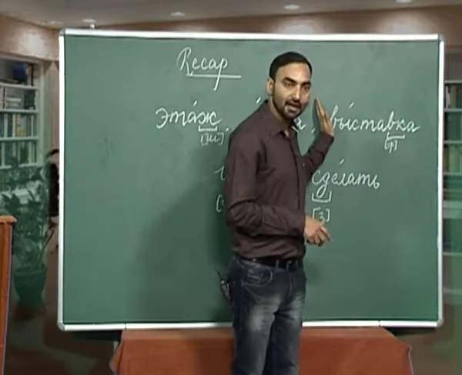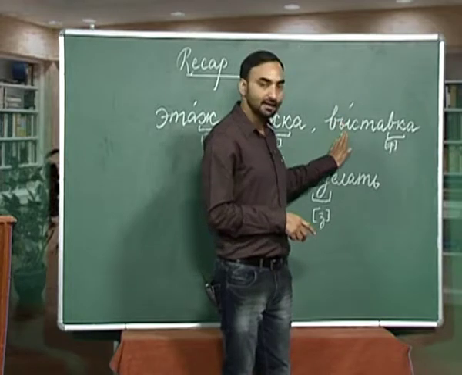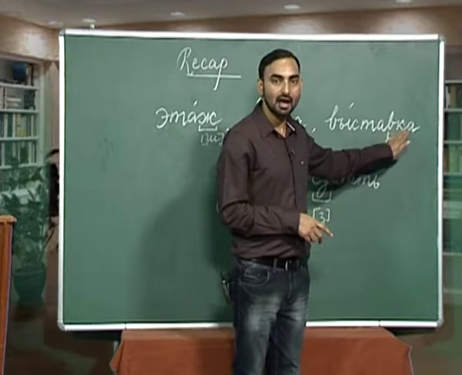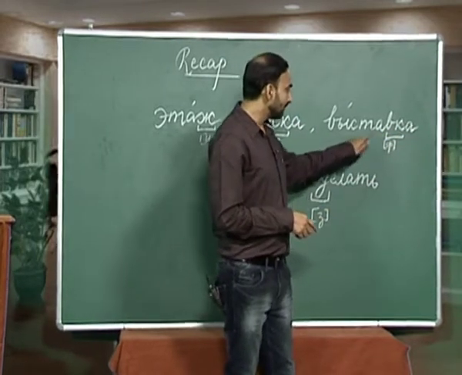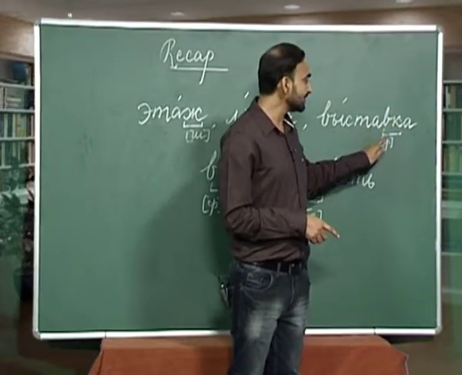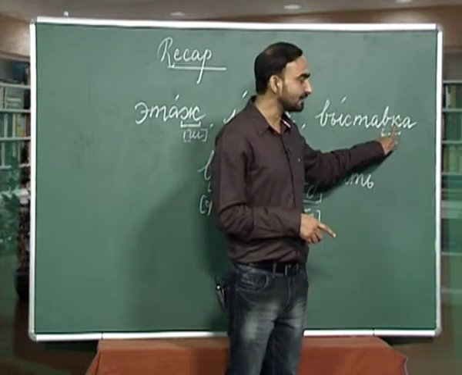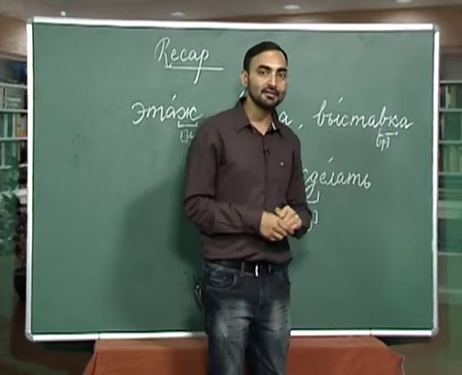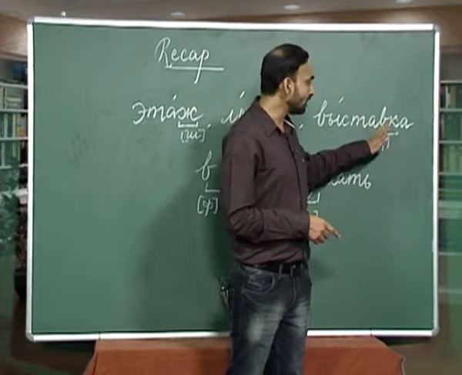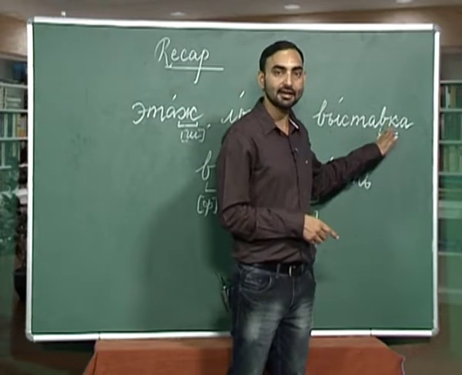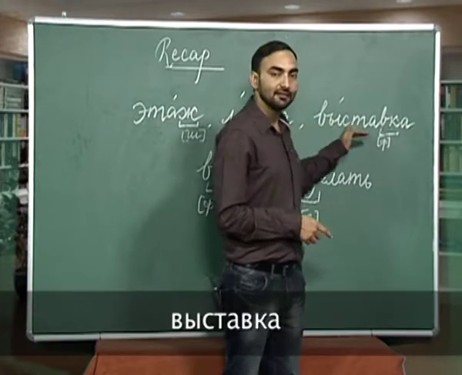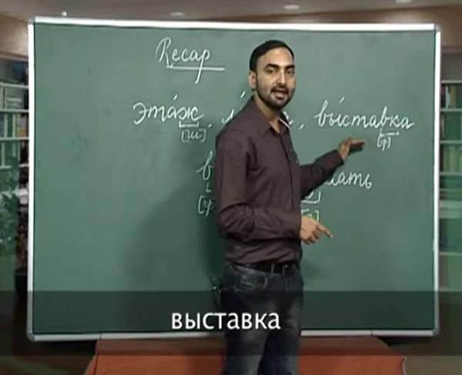The next word we have is v, y, s, t, a, v, k, a, and again we have a cluster of consonants v and k, out of which v is a voiced consonant and k is a voiceless consonant. So, what happens when a voiced consonant comes before the voiceless consonant? The voiced consonant will be pronounced as its voiceless counterpart, which is f. So, how will you pronounce this word? Vystavka. Vystavka is exhibition.